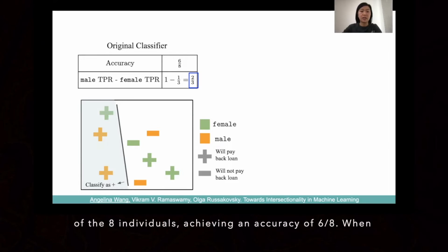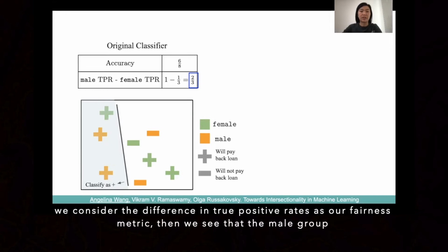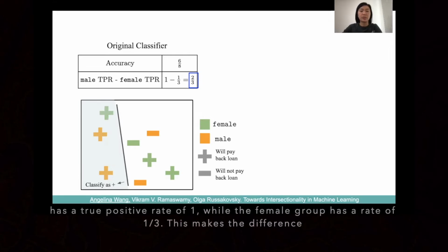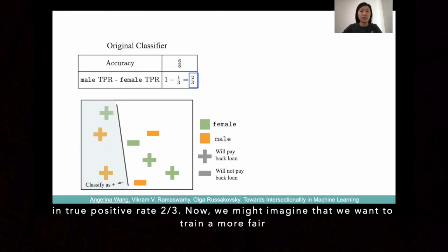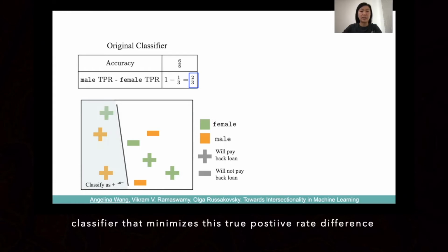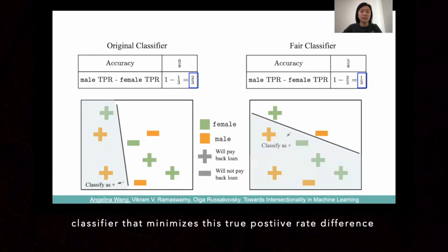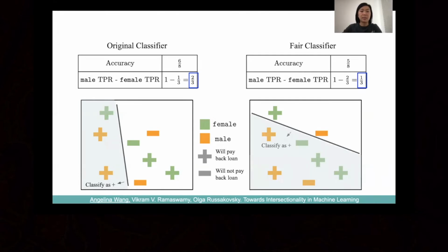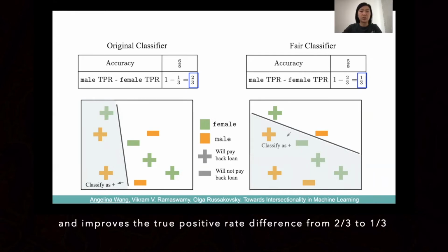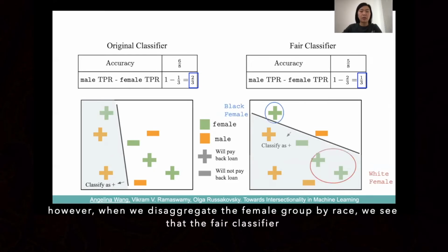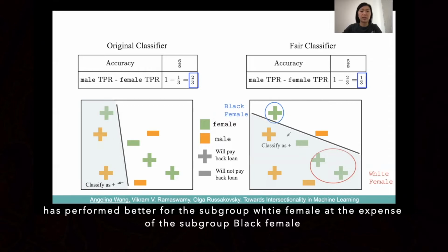If we consider the difference in true positive rates as our fairness metric, then we see that the male group has a true positive rate of 1, while the female group has a rate of 1/3. This makes the difference in true positive rate 2/3. Now, we might imagine that we want to train a more fair classifier that minimizes this true positive rate difference. Our fair classifier drops the accuracy from 6/8 to 5/8, but improves the true positive rate difference from 2/3 to 1/3. However, when we disaggregate the female group by race, we see that the fair classifier has performed better for the subgroup white female at the expense of the subgroup Black female.